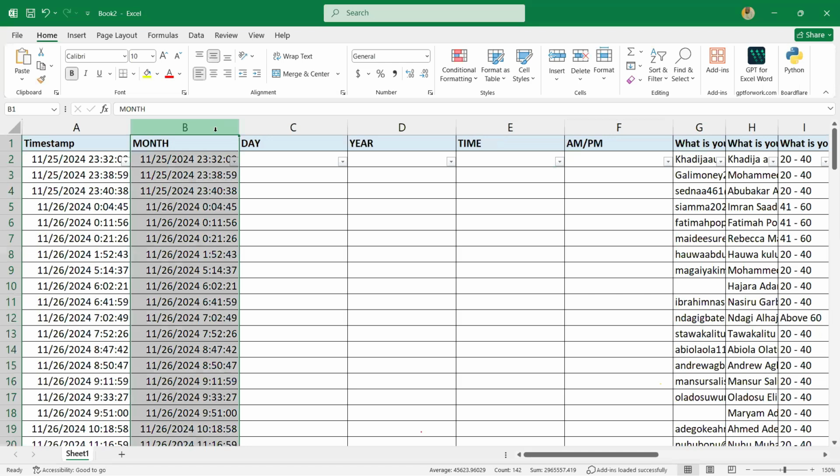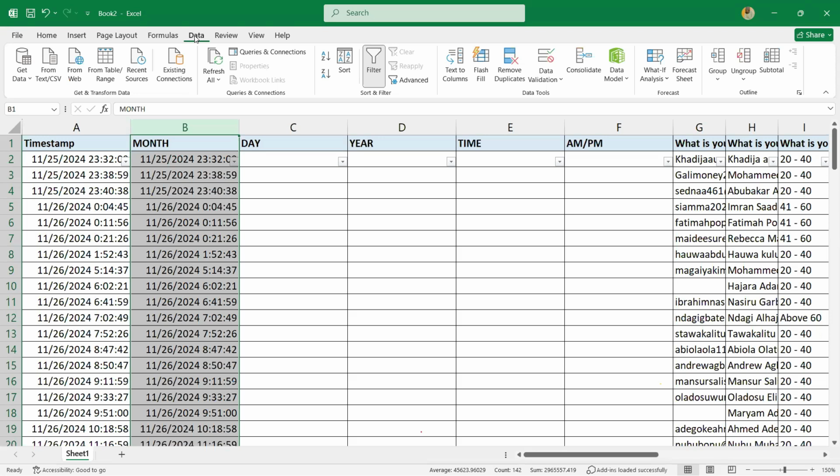Good. So now what I will do, I will select the whole column. Then I will come to Data and select Text to Columns. After selecting it, you will see we have two options. We have delimited, we have fixed width. You can select any of them based on what you have, but in a very rare case, fixed width is the one that you will be adjusting based on the width of the data. Maybe they don't have a uniform delimiter, but they have the same width. So you select fixed width, but we don't normally use it in most cases, though there are some places that we actually use it.